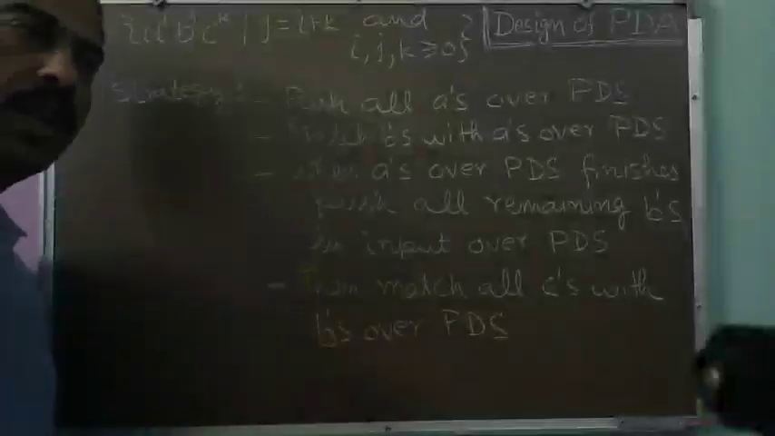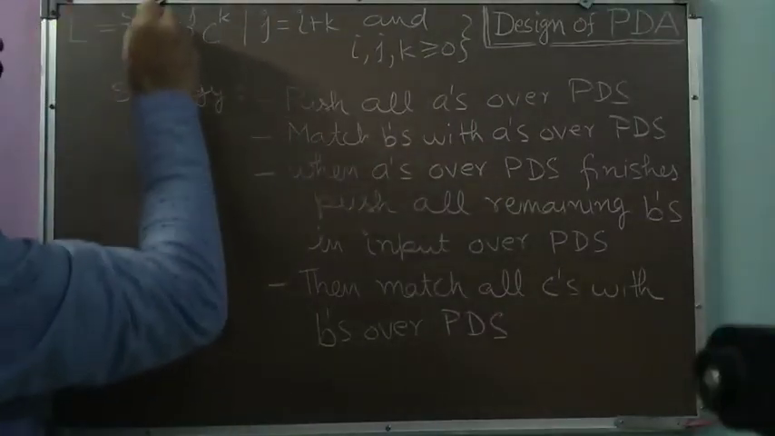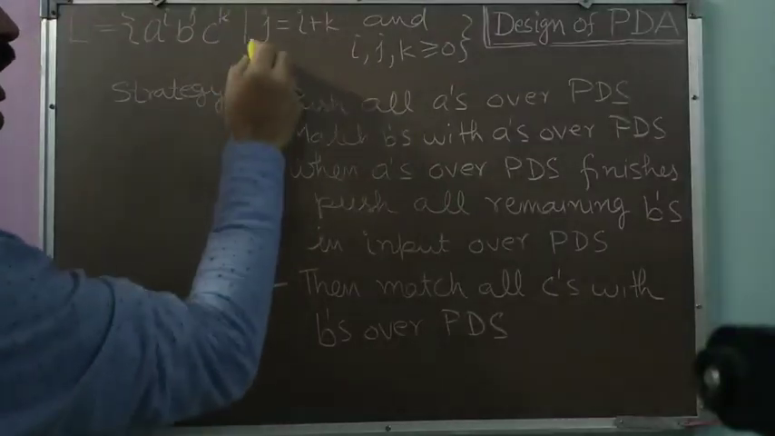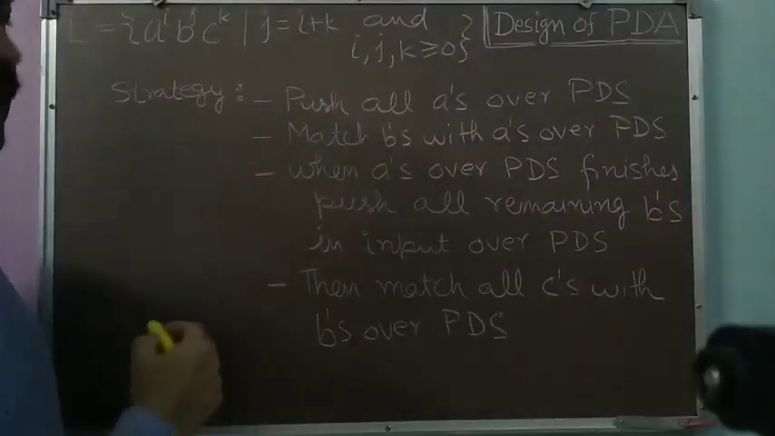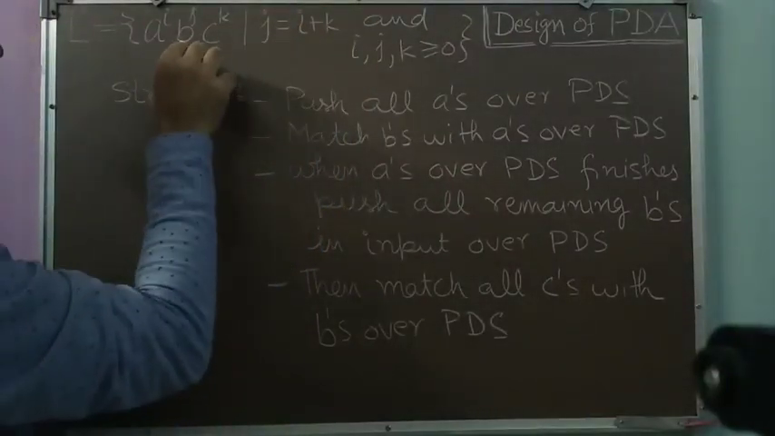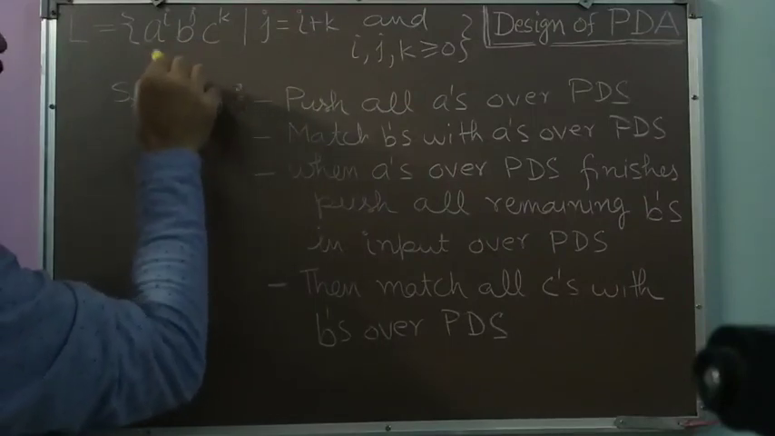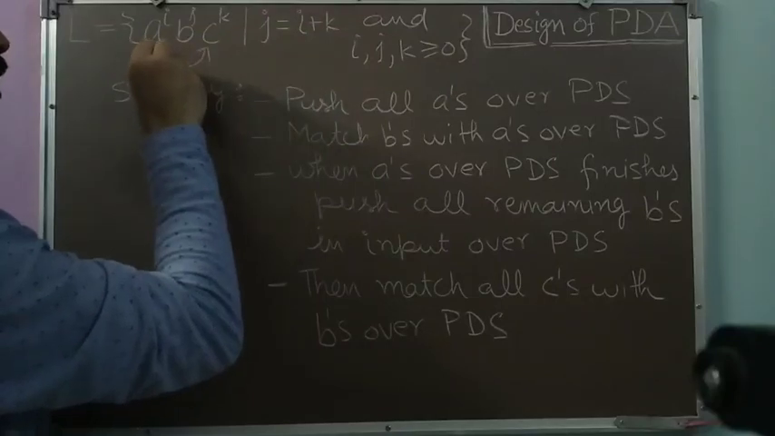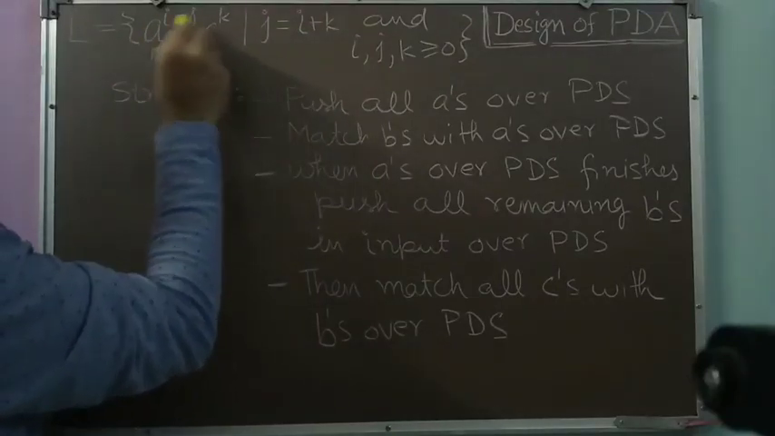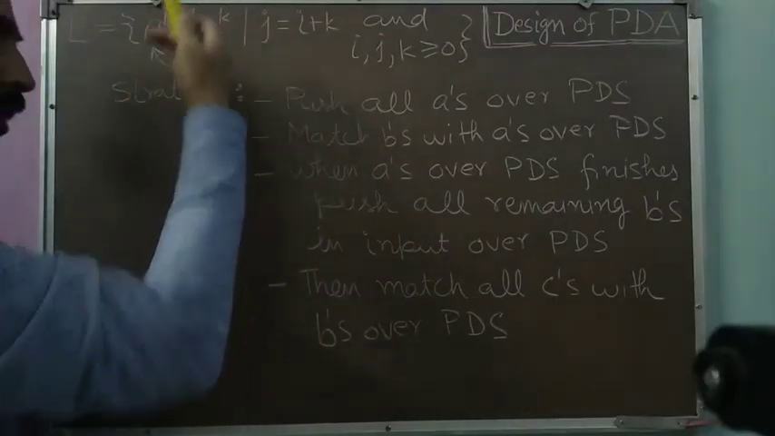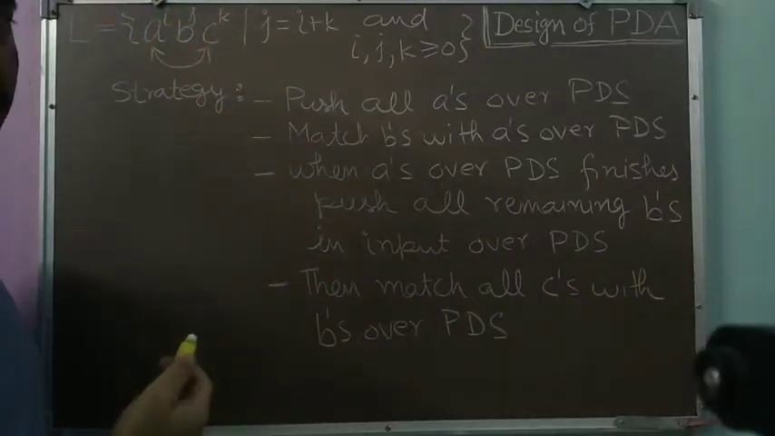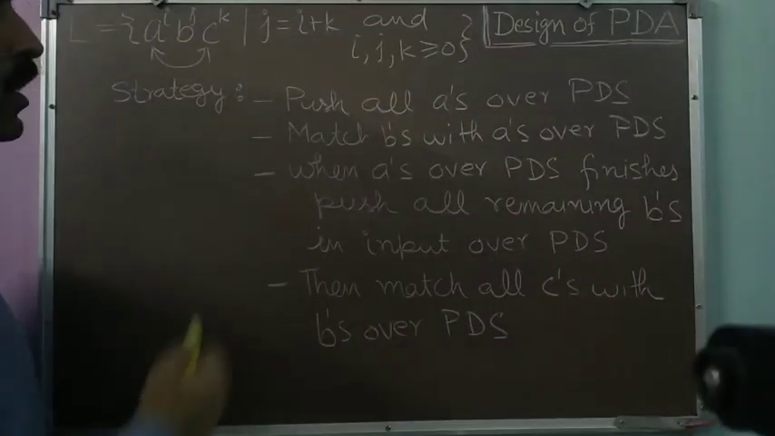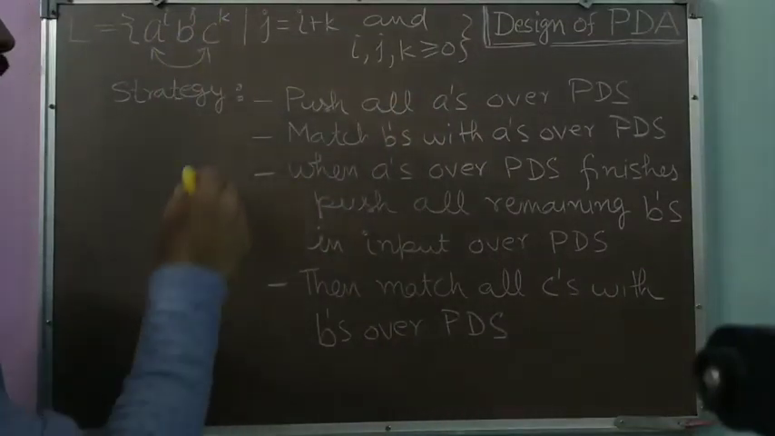Now let us come to the next problem, that is L is equal to a to the power i, b to the power j, c to the power k, such that j is equal to i plus k. Meaning thereby the number of b's should be equal to the summation of the number of a's and the number of c's. So our words will have the number of b's equal to the number of a's plus the number of c's. What will be the strategy for that?